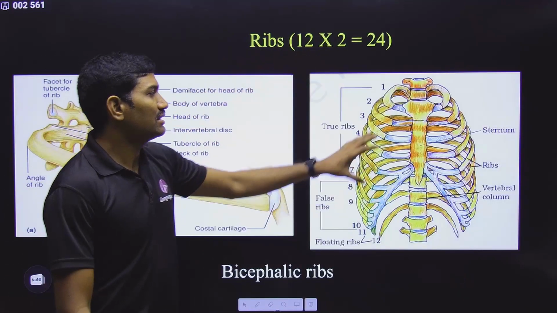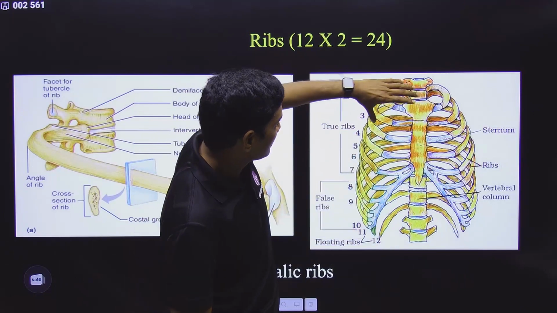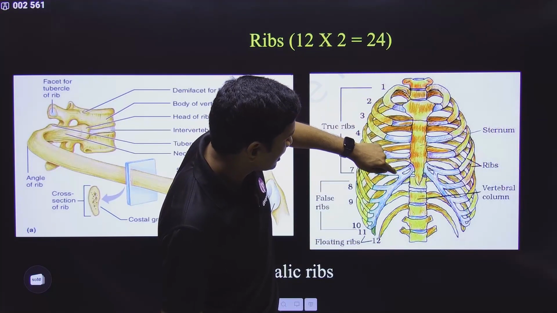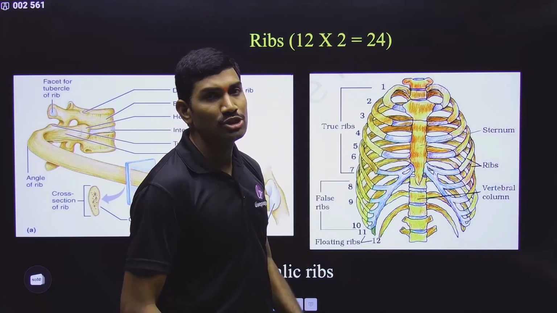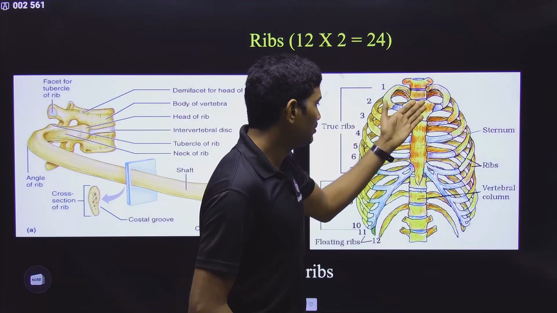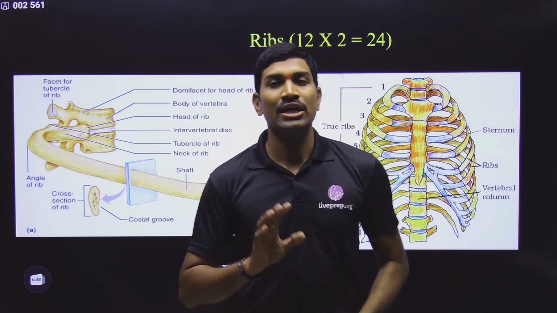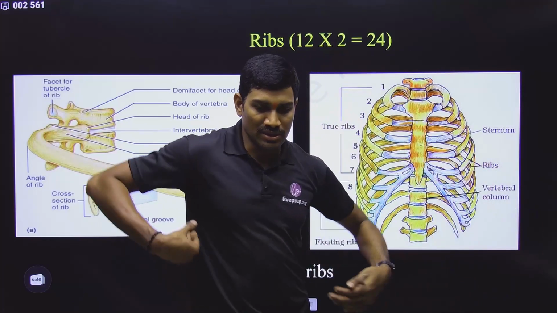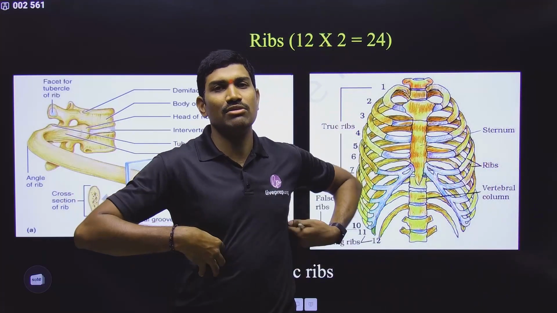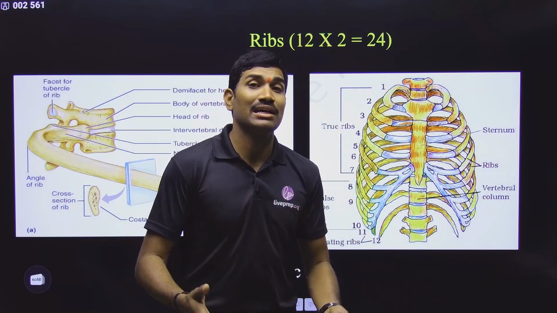Next one we are talking about is the ribs. So here these are the ribs. Please remember the hyaline cartilage present within the ribs is called costal cartilage. That's why we generally use the term costal cartilage. In total how many ribs are present? Total 12 pairs of ribs are present. One on each side, right? 12 on this side, 12 on this side. That's why total 12 pairs are present.